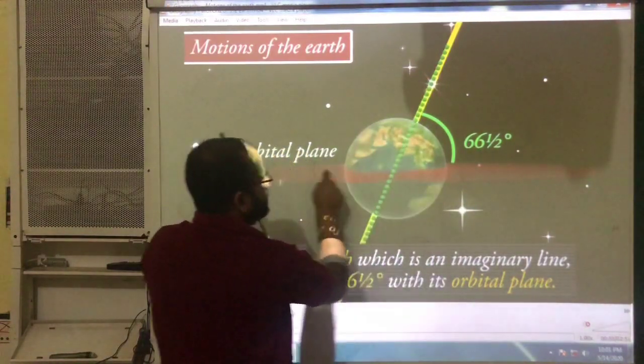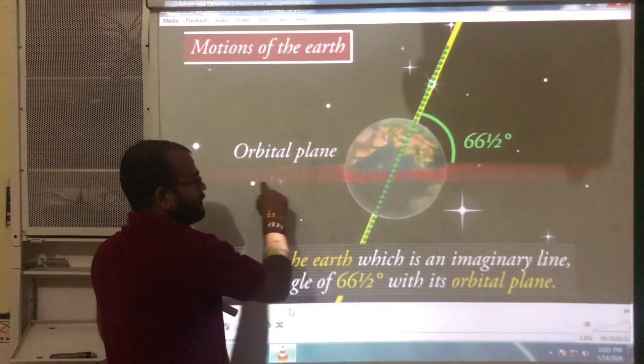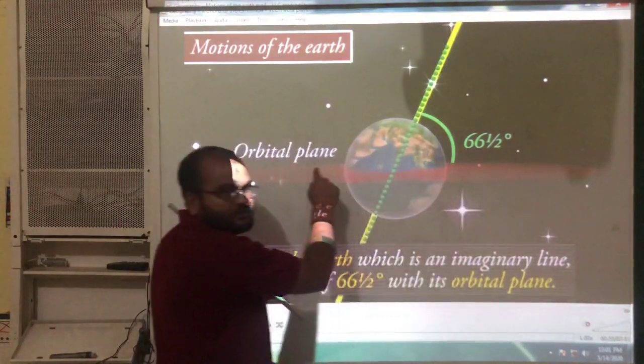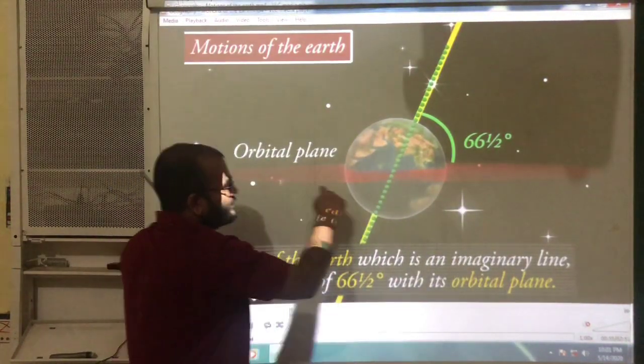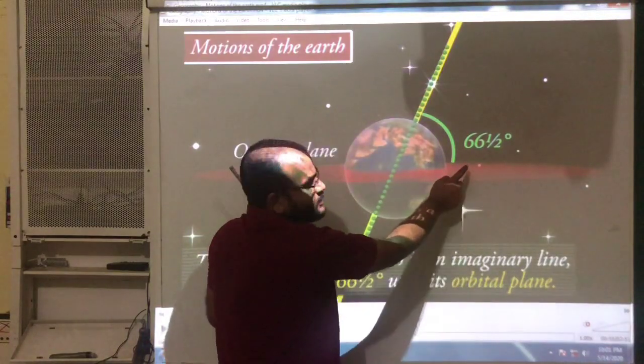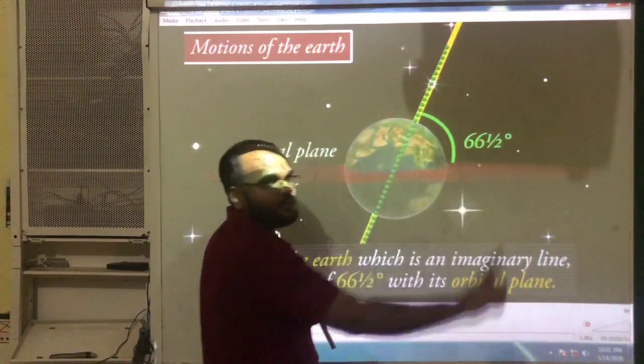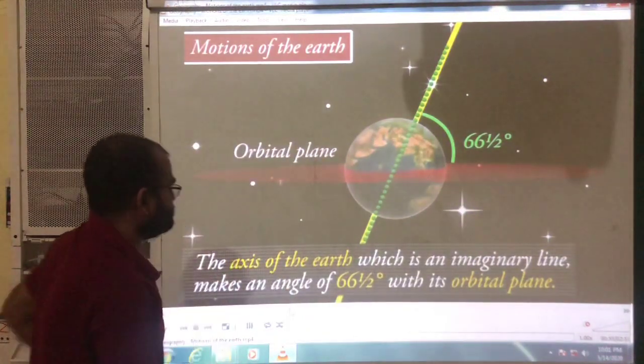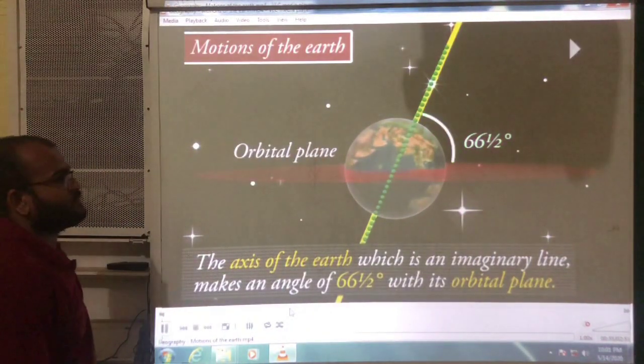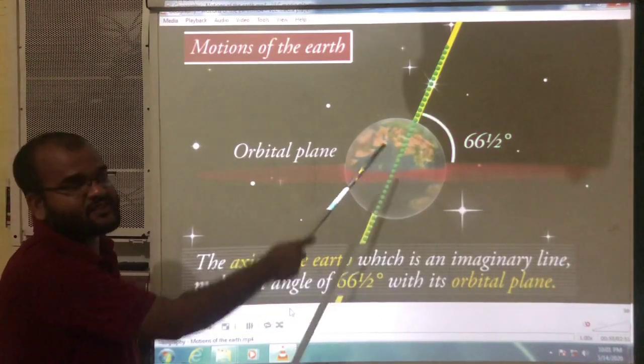With what? With the orbital plane, this red or pink color plane, whatever it may be. With this plane, this axis is making 66.5 degrees.